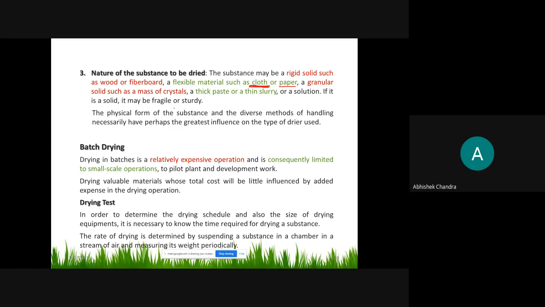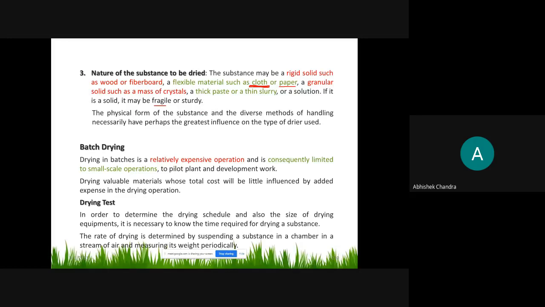And another type of material is a fusile or sturdy material. Fusile means glass type of material or this type of material. Their drying operation will be different. Quickly, where the glass bangles are made, you have all seen how to make these glass bangles or glass equipment. So their method of drying, that is cooling, is different, where we pass the cold air in place of hot air. This is again a drying operation, but these are different.